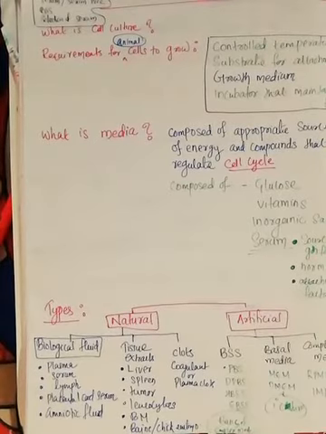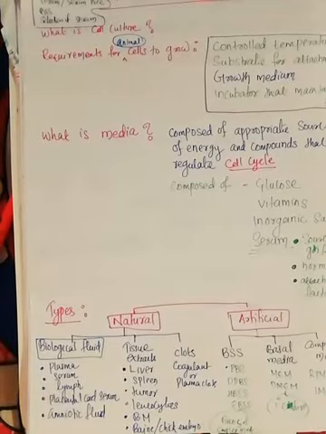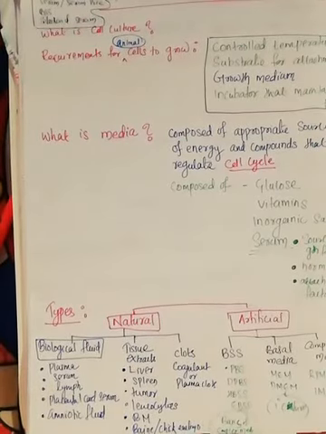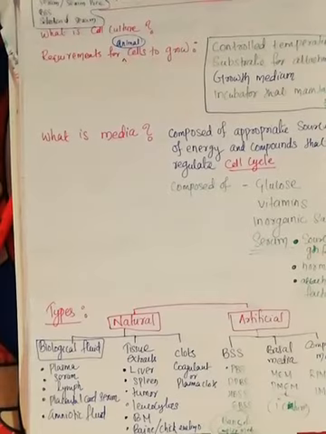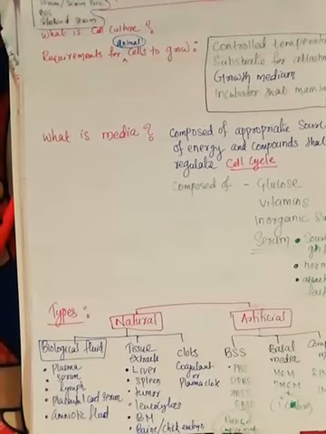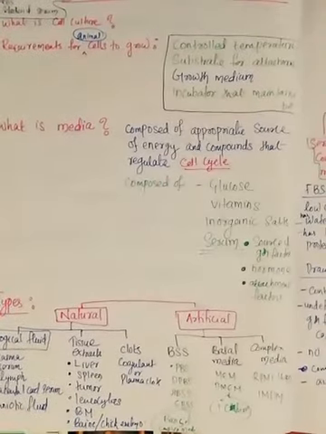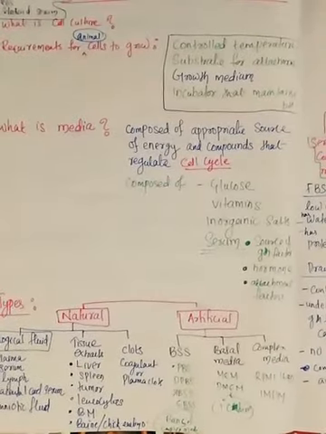They used to use these, but because of so many drawbacks, the chance of contamination is more, and the components in all these natural sources are unknown. The components may vary. Because of that, we are not using these natural sources directly. Instead, people started using the artificial media.